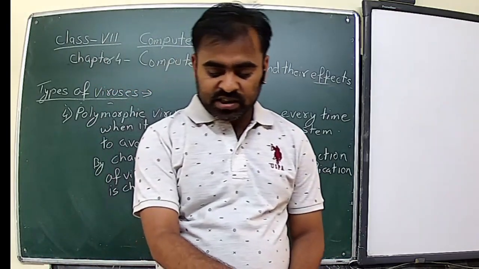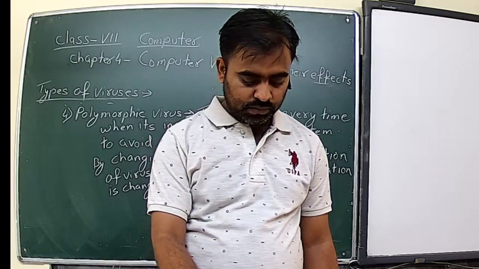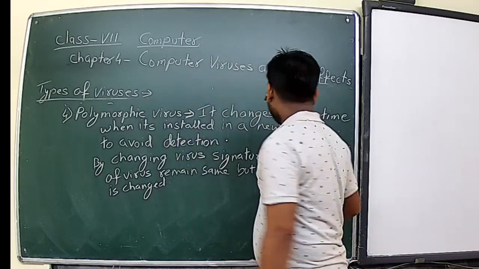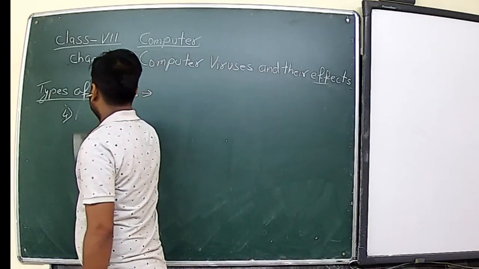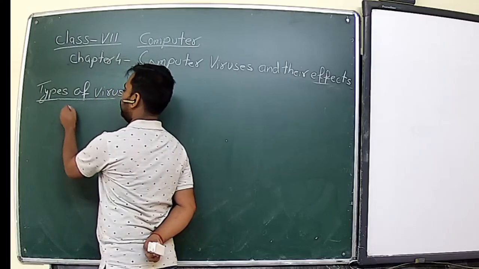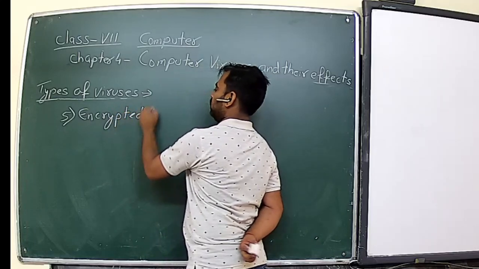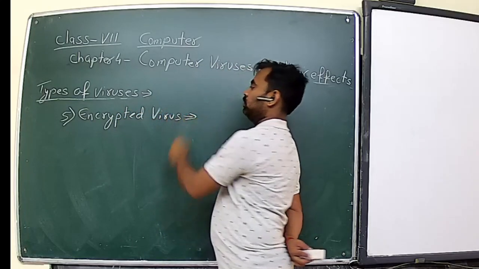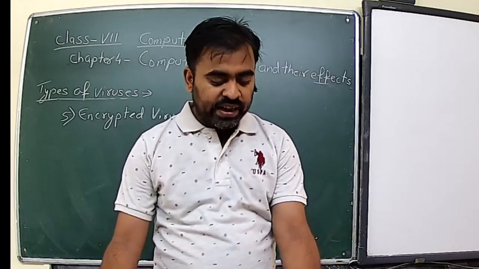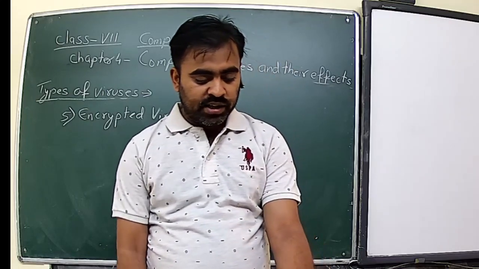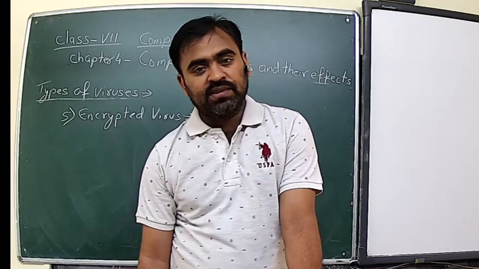Okay. Next is the encrypted virus. In order to avoid detection by the antivirus, this type of virus exists in encrypted form. It carries the decryption algorithm along with it, and so the virus first decrypts and then executes.